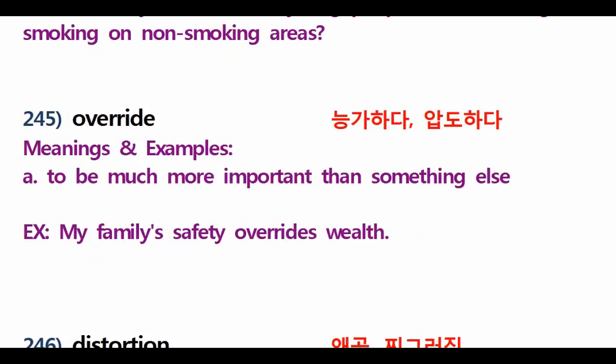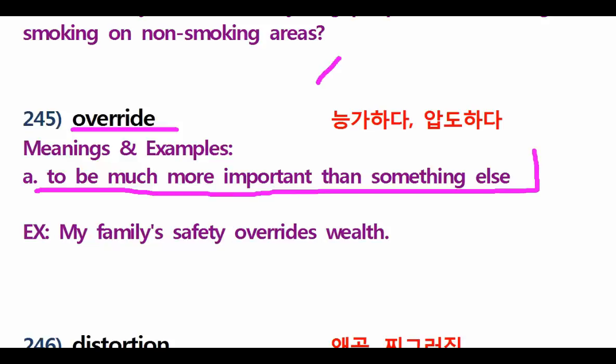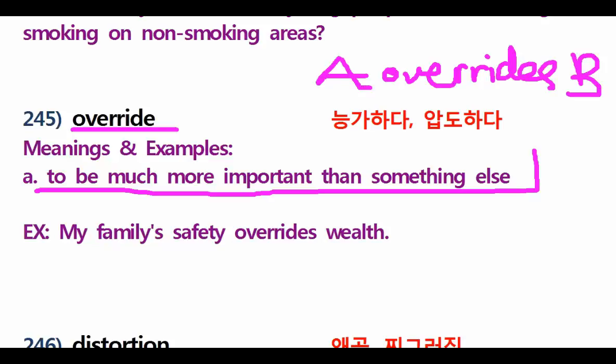Next, let's go. 245. 245 is what? Override. Override. It means what? To be much more important than something else. Example, when you say A overrides B, what is important? Is A more important or B is more important? Okay, A is more important than B. Understood? Now let's see here my example.